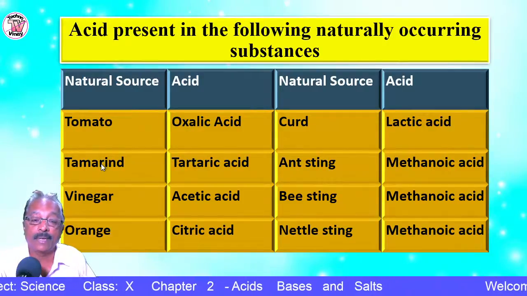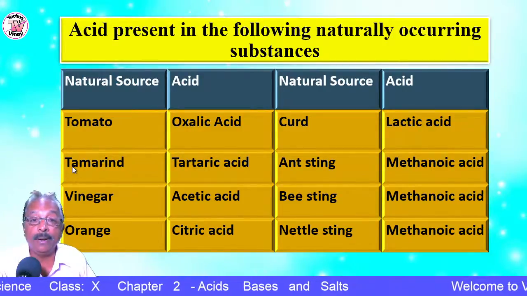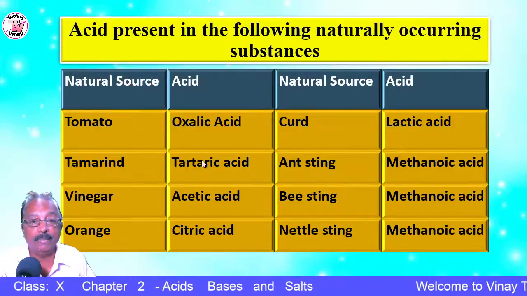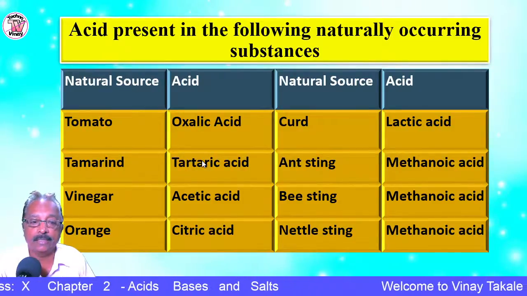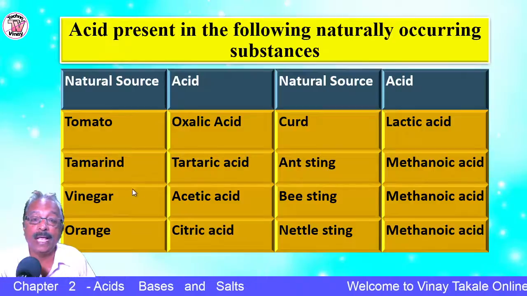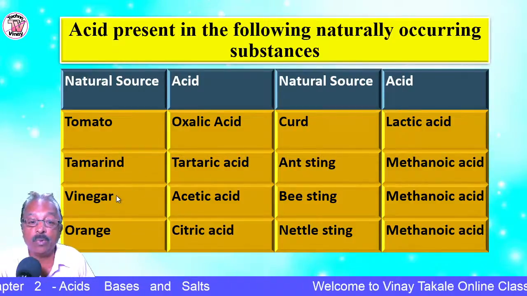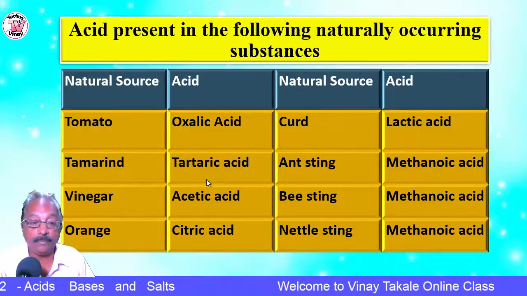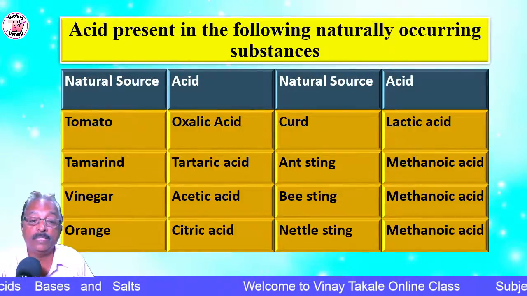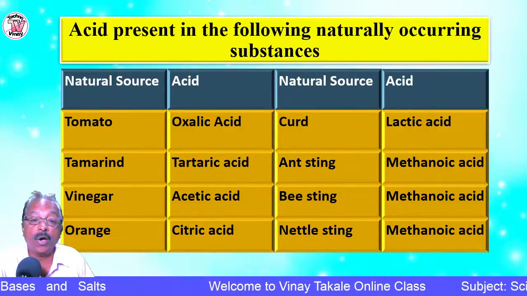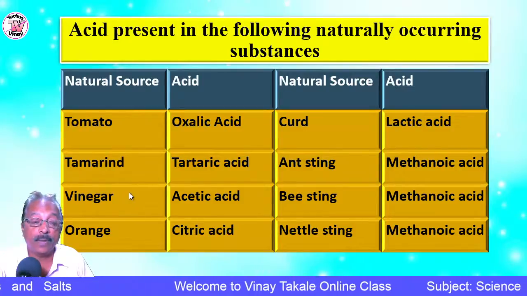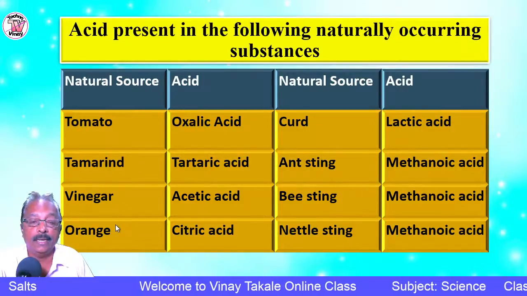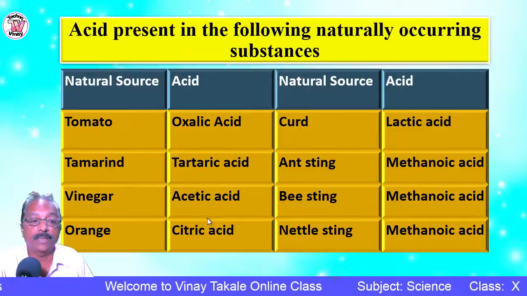Tamarind: the word tamarind begins with T, so the acid present is tartaric acid. Then vinegar: acetic acid. Orange, sweet lime, lemon: they contain citric acid.